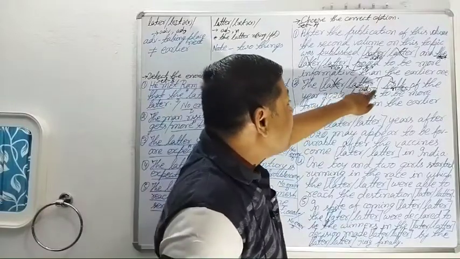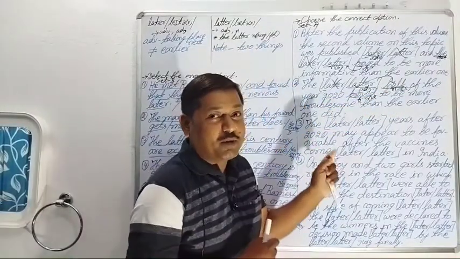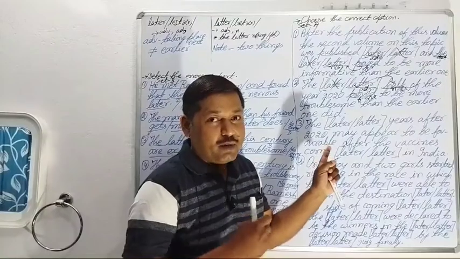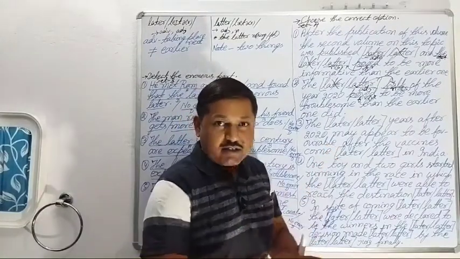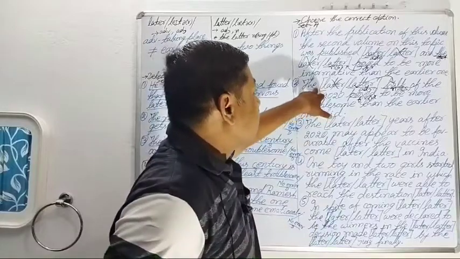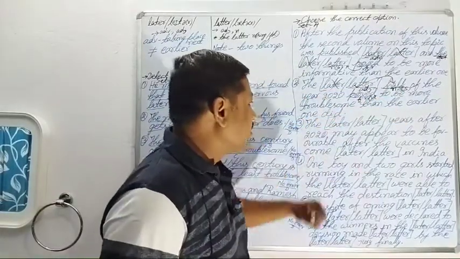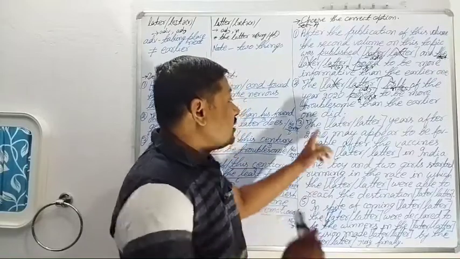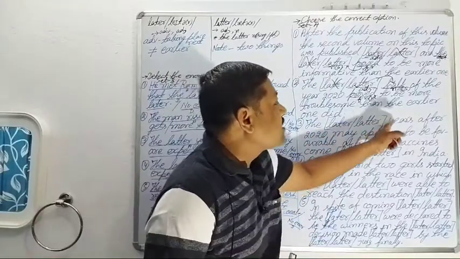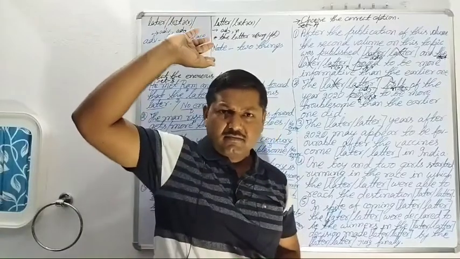Here it was the latter half of the year 2020. Pay attention here, most important. This is a markable point, the turning. Here in the second sentence it is mentioned the latter half of the year 2020. But in the third sentence, the later years. Years, not a year, years.